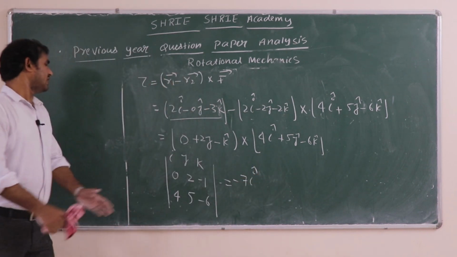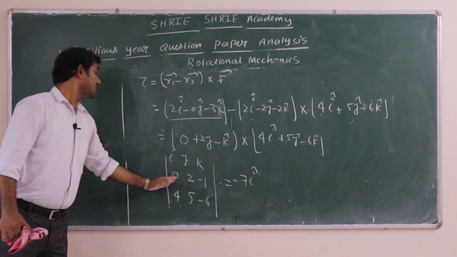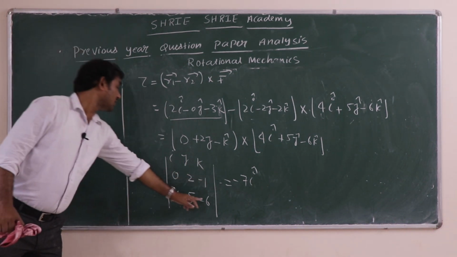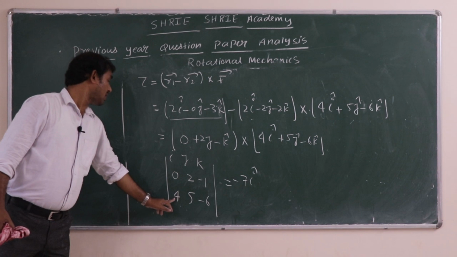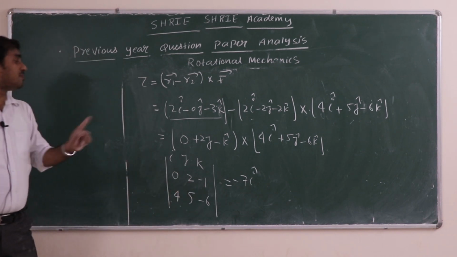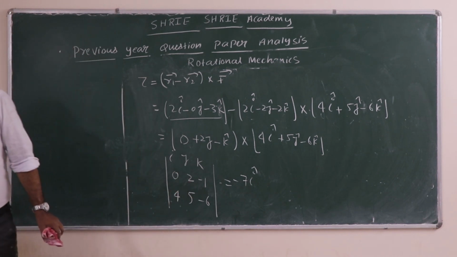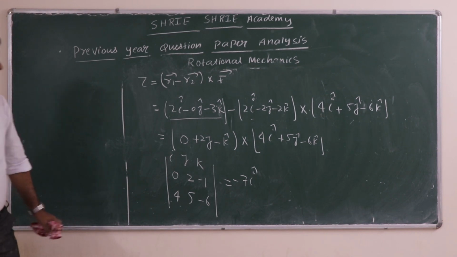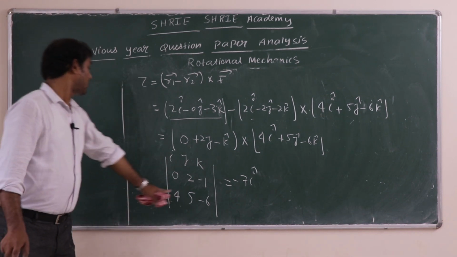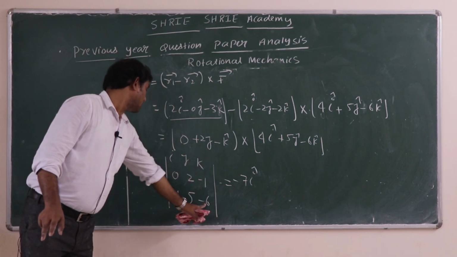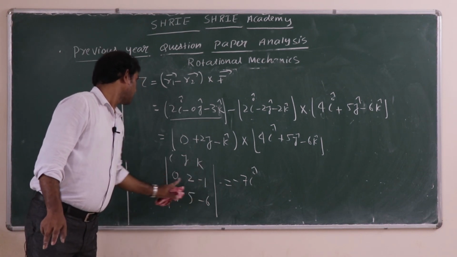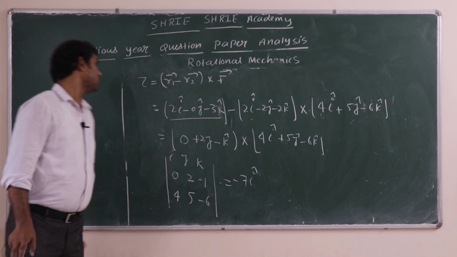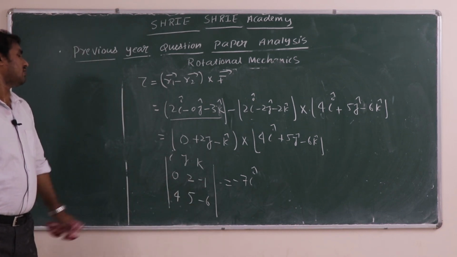Now if you take j cap, this one is 0, and actually we take minus j cap. So this is 0, and 0 minus of minus becomes plus. For i cap we got minus 12, and a minus of minus plus 5, so we got minus.